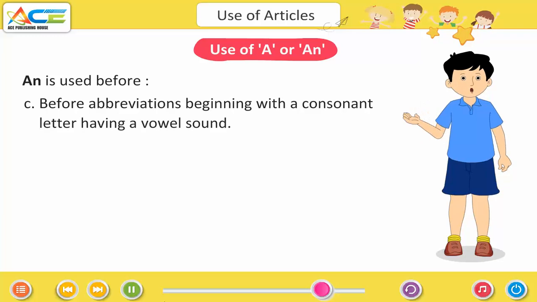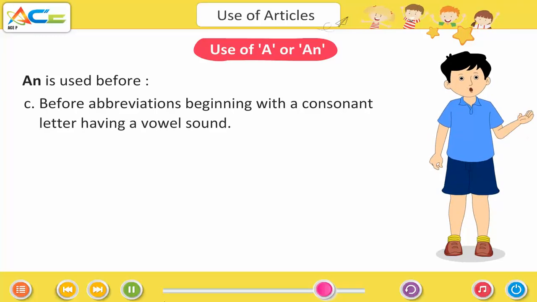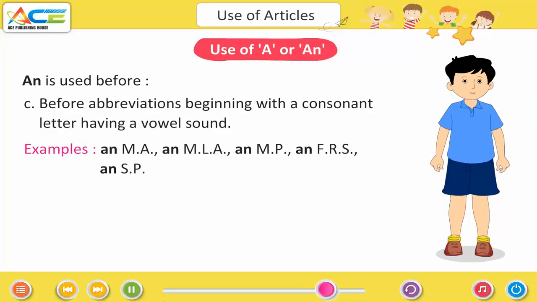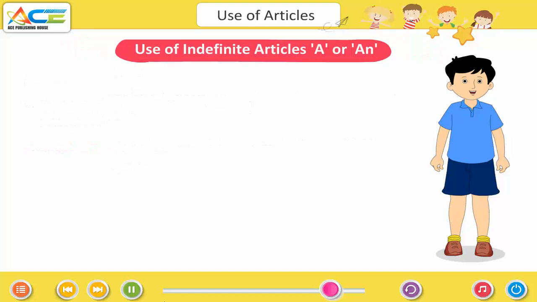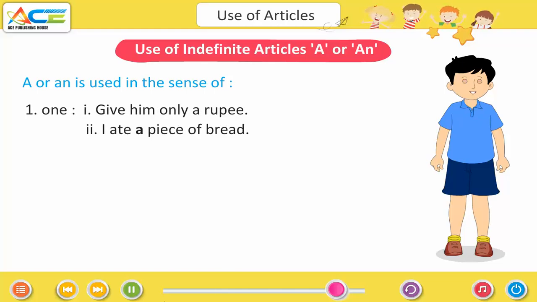Before abbreviations beginning with a consonant letter having a vowel sound. Examples: an MA, an MLA, an MP, an FRS, an SP. Use of indefinite articles a or an. A or an is used in the sense of one.